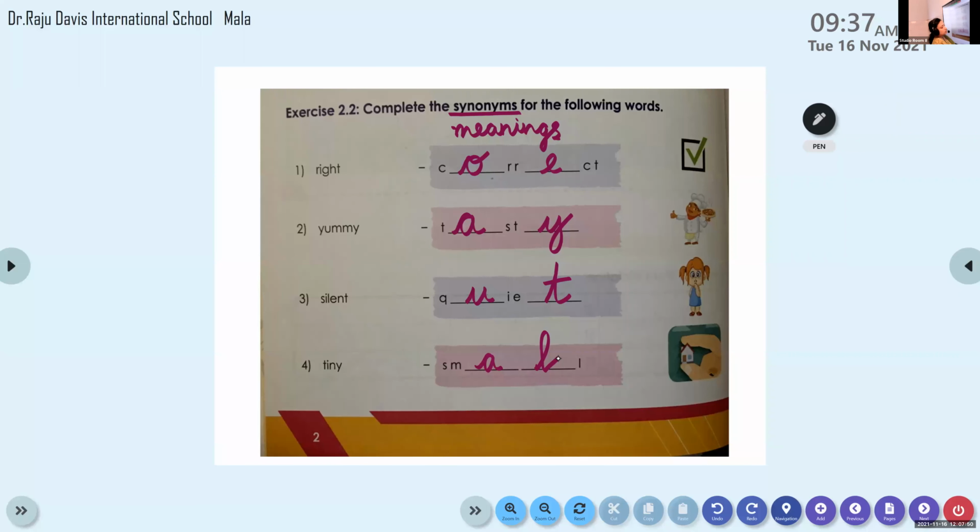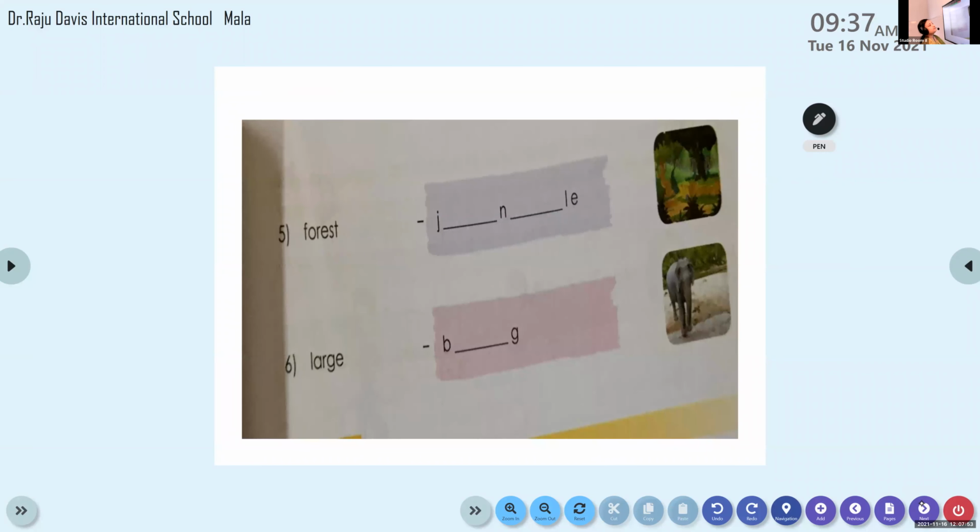Nezia, unmute. Try the next one. I hope everybody is writing with me. Unmute, Nezia. Try again. Yes. Fifth one.